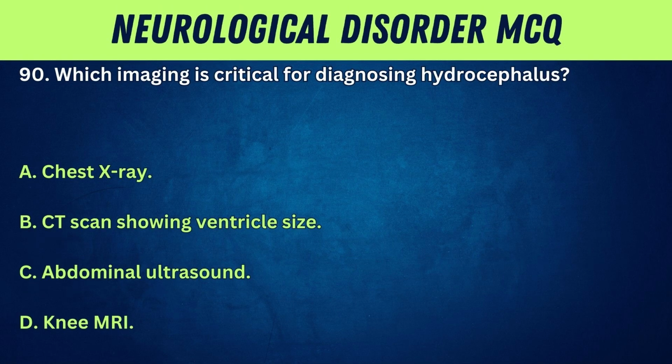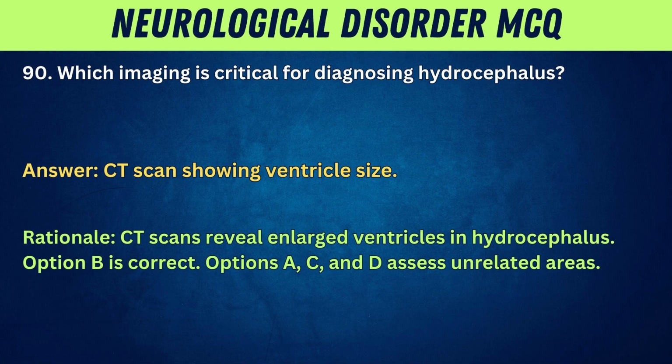90. Which imaging is critical for diagnosing hydrocephalus? A. Chest X-ray. B. CT scan showing ventricle size. C. Abdominal ultrasound. D. Knee MRI. Answer: CT scan showing ventricle size. Rationale: CT scans reveal enlarged ventricles in hydrocephalus. Option B is correct. Options A, C, and D assess unrelated areas.